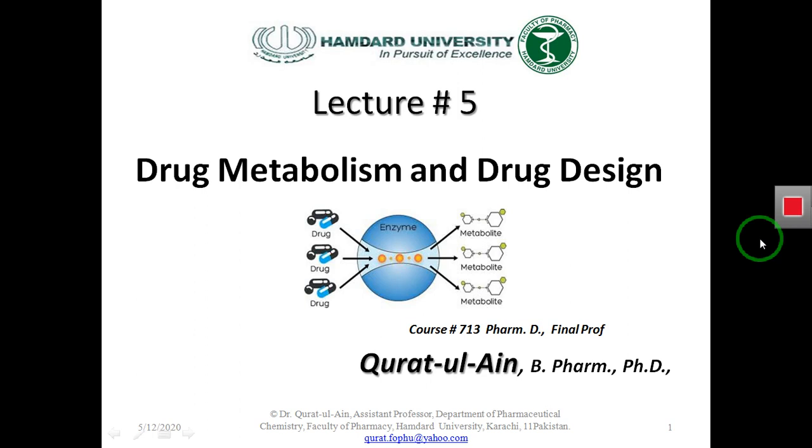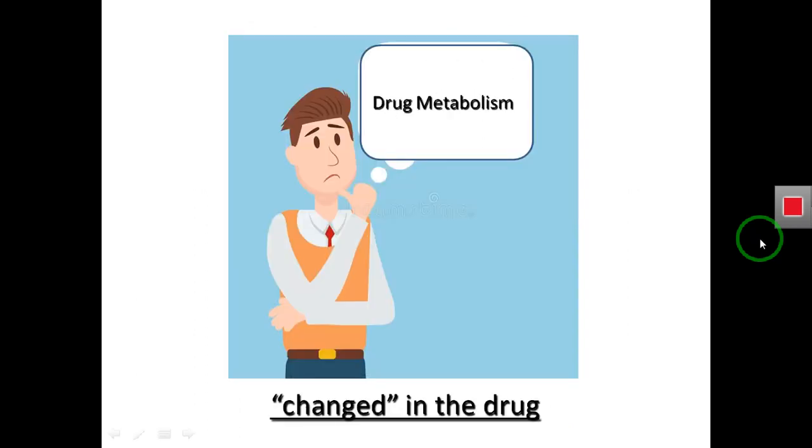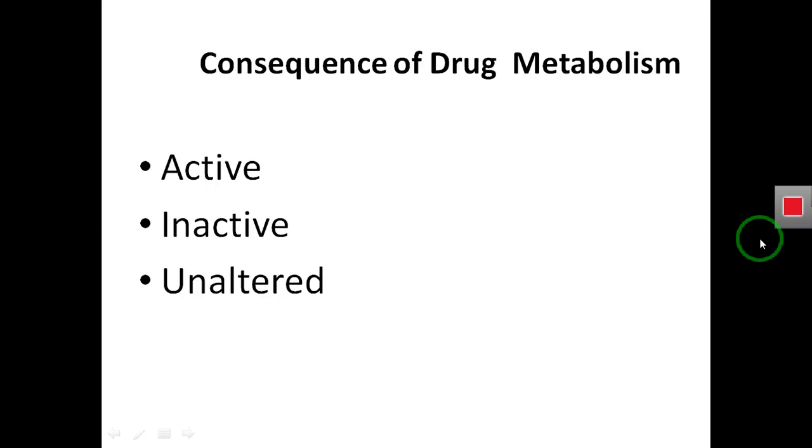So let's start with drug metabolism. First question is this: what is drug metabolism? Drug metabolism is actually a change in the drug. So the question is this: how does the drug change after the metabolism, or how does the metabolism change the drug?